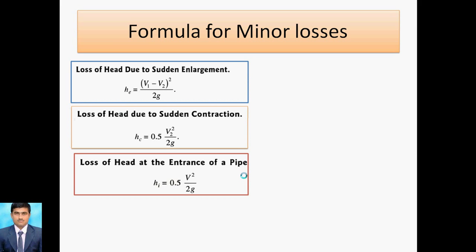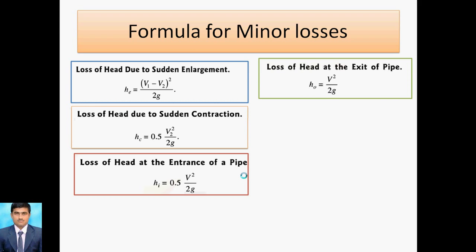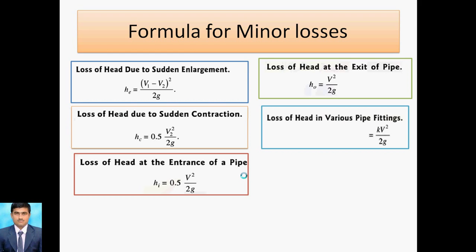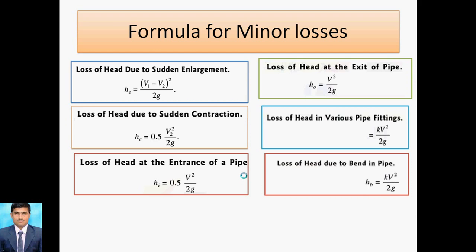The next loss is head loss due to the entrance of a pipe. The entrance loss is indicated by HI equal to 0.5 V square by 2g. So 0.5 is the constant value and V is the velocity in the pipe. That is called the entrance of a pipe, and we compute this HI. Then HO means head at exit of pipe, V square by 2g. This is the velocity head at the pipe diameter side. You can compute this, and then the loss of head in various pipe fittings, indicated by kV square by 2g.